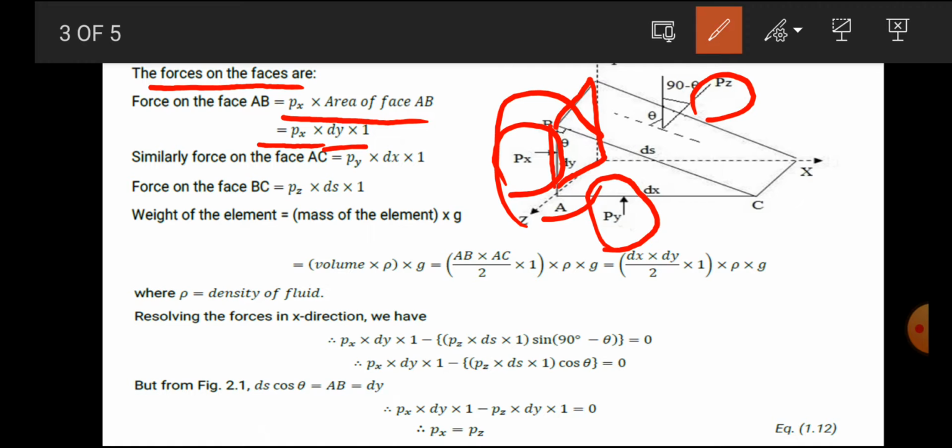Similarly, now we consider the force on the face AC. It will be capital Py, the pressure force, which is pressure into area.